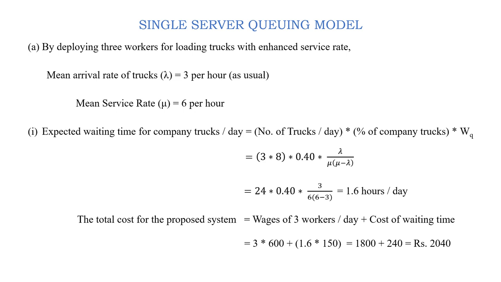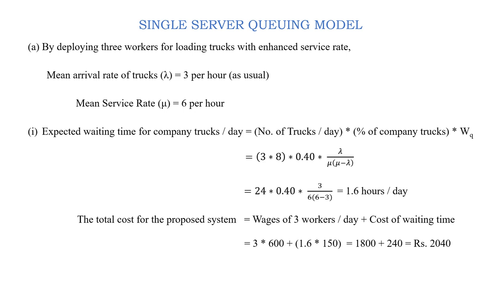as usual. But here WQ will change, because here mu is 6, so it is lambda by mu into mu minus lambda. On substitution we get 3 by 6 into 6 minus 3, so 6 4s are 24. Here 6 minus 3, 3 gets cancelled, so 4 into 0.4, it is 1.6 hours per day.